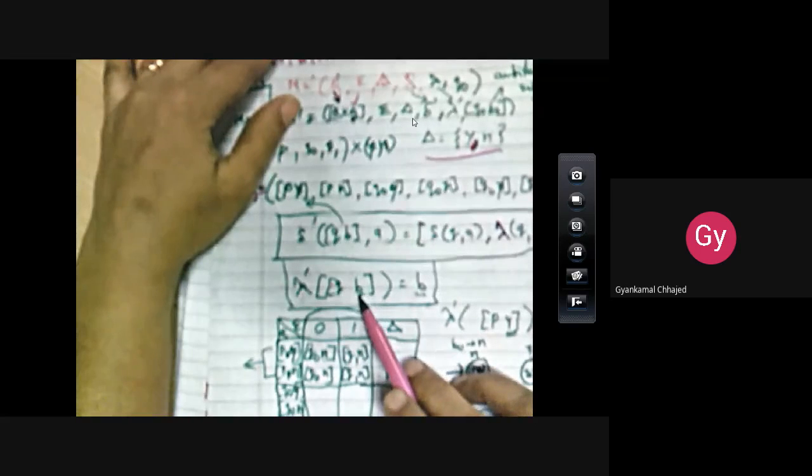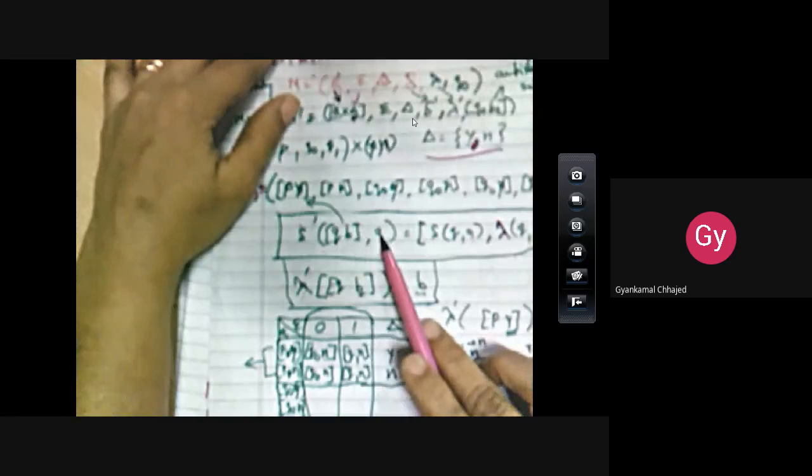Next, lambda dash: since the combination will be there, QB, you have to remember only whatever is written here, that is to be written as the lambda dash value. Is it clear? Once again repeating, for delta dash, a combination of this and this, and for lambda dash only B is to be printed.